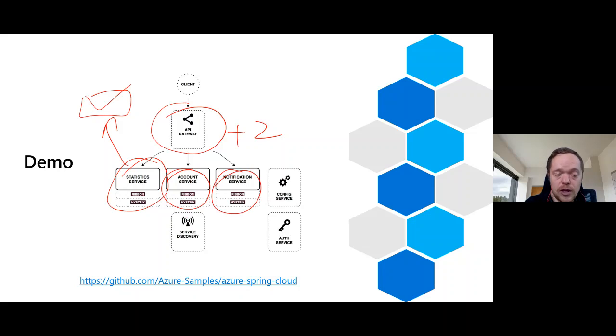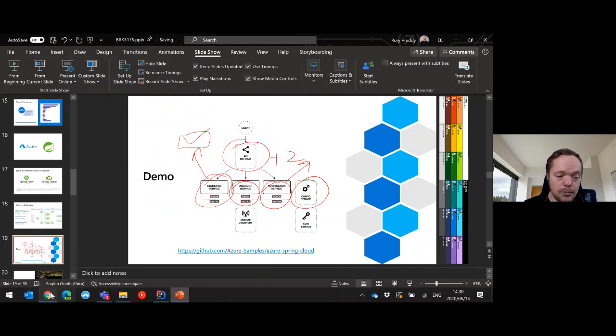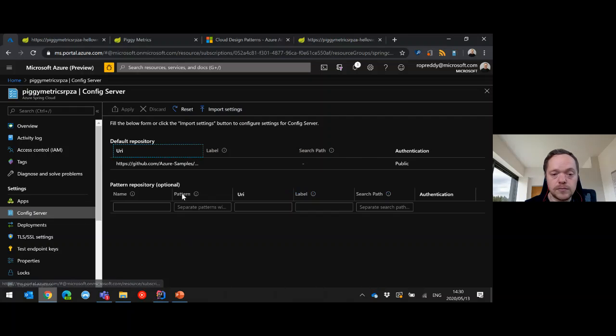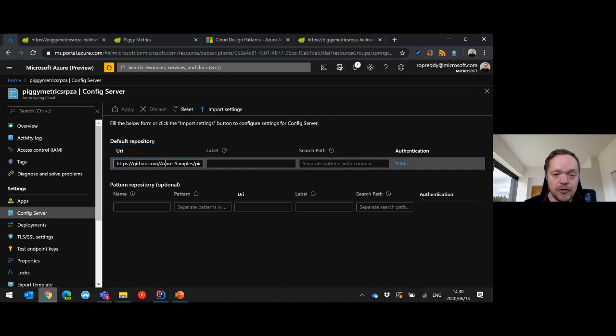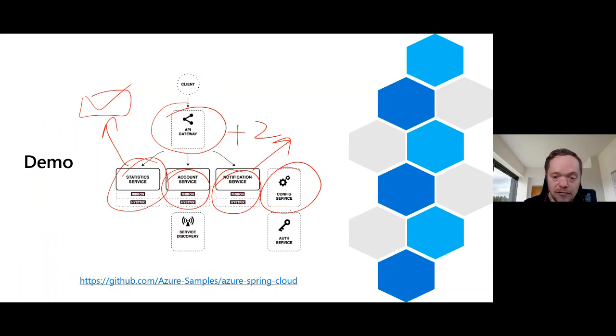We had the account service, notification service is the email service, config service there, and I can actually show you that here. So the config service here can actually just get config server. I'm pulling the config service directly off a YAML file in the Azure samples pgmetrics config. And then finally, we have the auth service, which took a little bit longer than the gateway service, and then the service discovery.